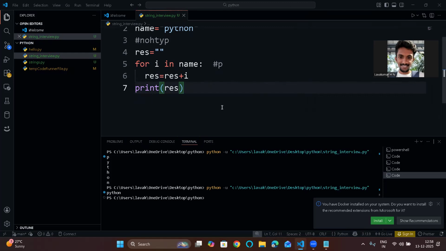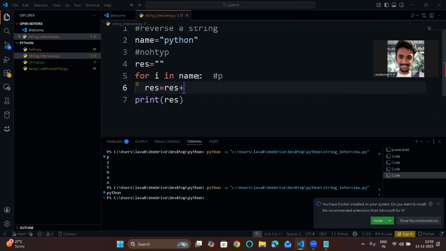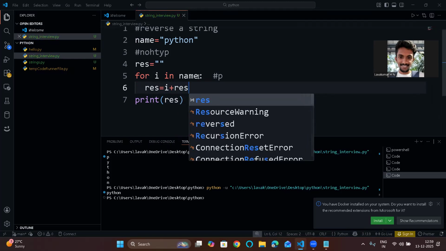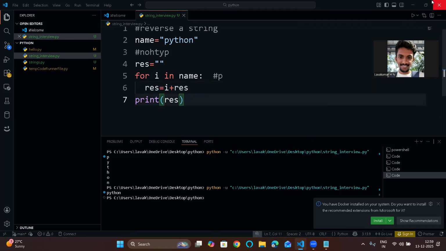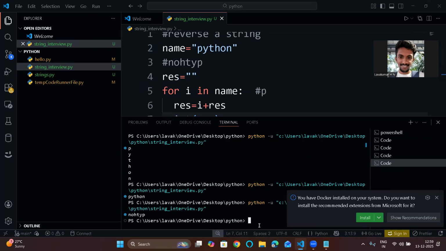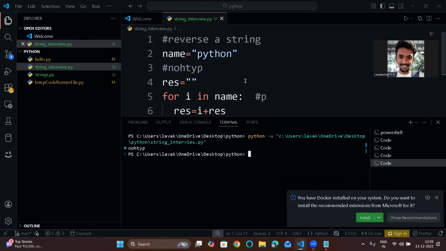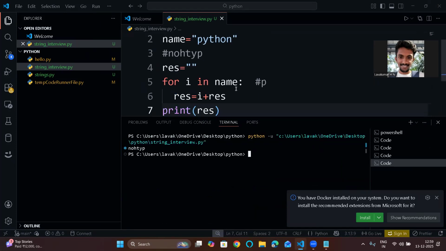The simple thing that you can do is, instead of concatenating result plus i, you can use i plus result. That's it. Now if I run this, the output will be, see, this is a simple thing. So how is it working? If I clear the screen and show you, I'm getting the output whatever we are supposed to get, right? NOHTYP, right?